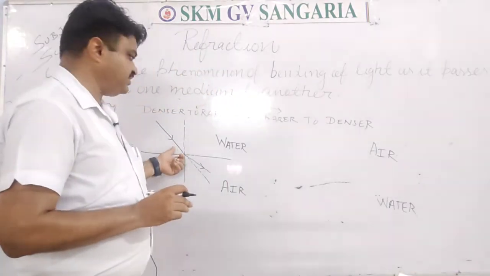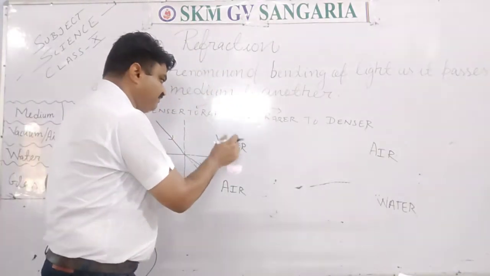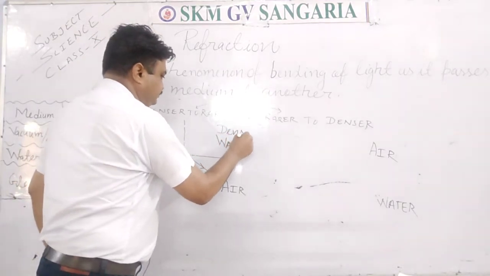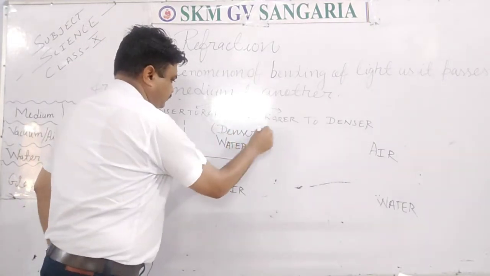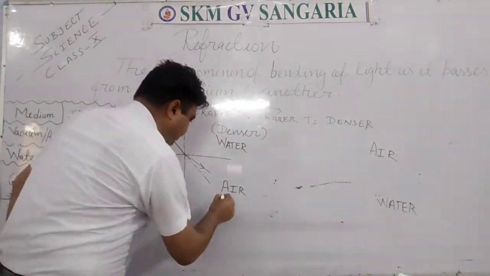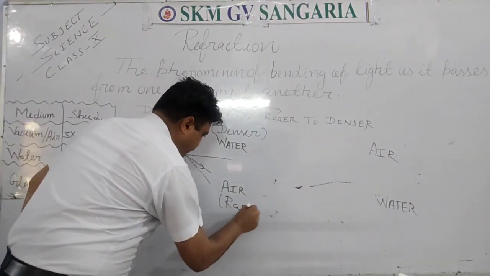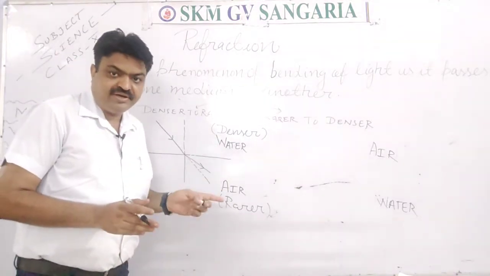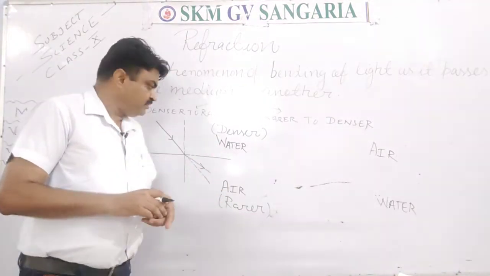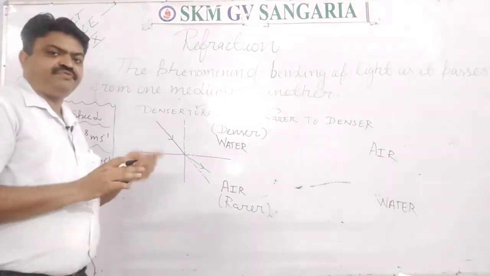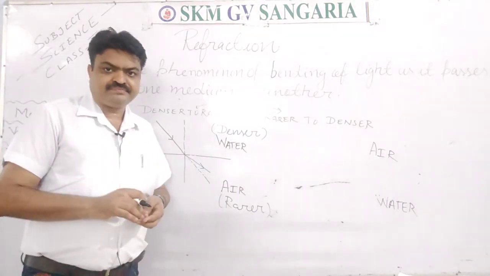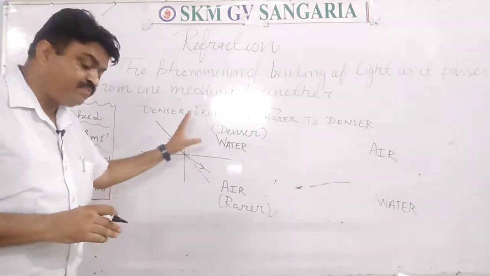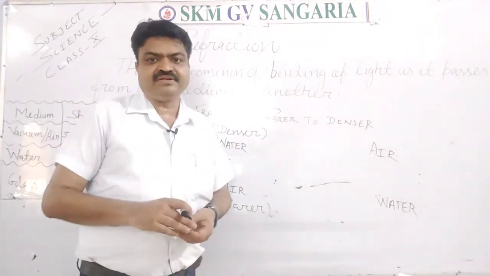So here the refraction takes place because water has which type of medium, student? It has a denser medium, and air has a rarer medium. So due to the difference in the medium density, the light rays are deviated from their path, and this deviation of the light rays from their path is known as refraction.